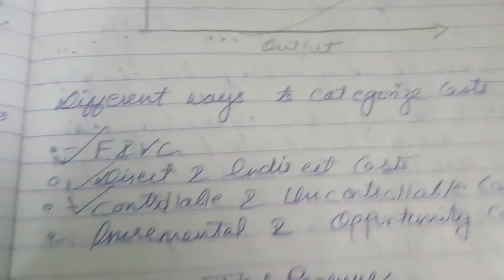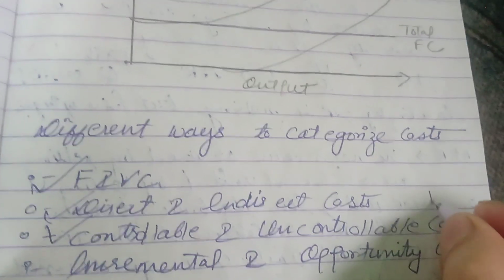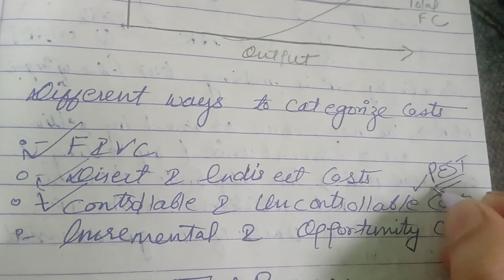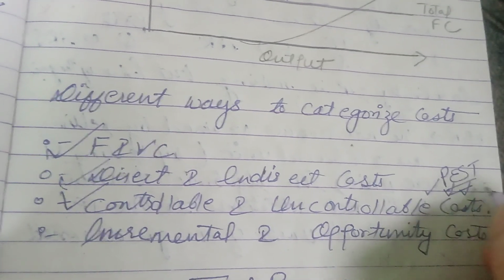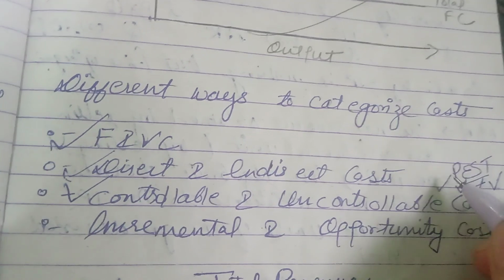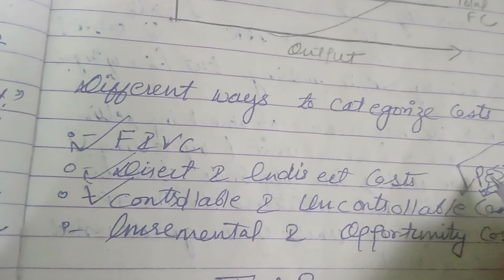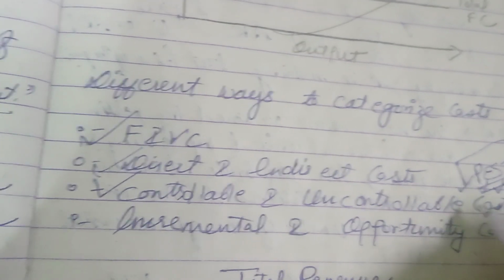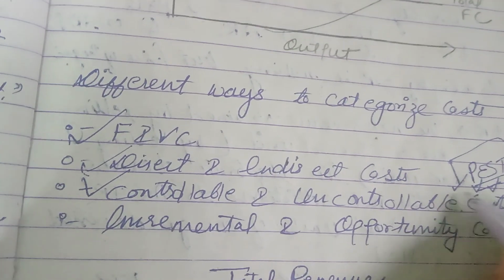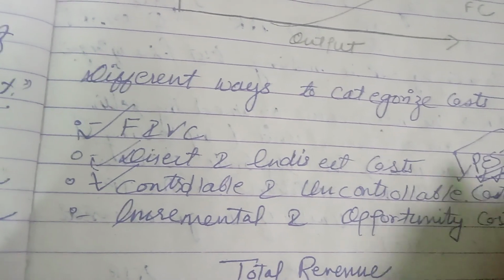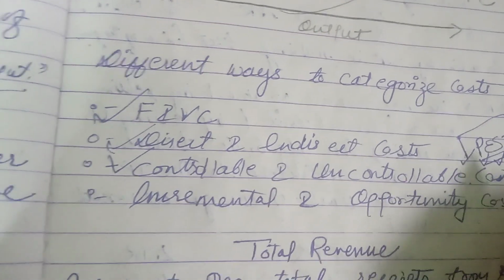External factors, in short, we can say the PEST elements: political, economical, social, and technological. These are the external factors which we can't control. So these are the uncontrollable costs, related with the uncontrollable factors also. Political, economical, social, technological, they are beyond our limitations.